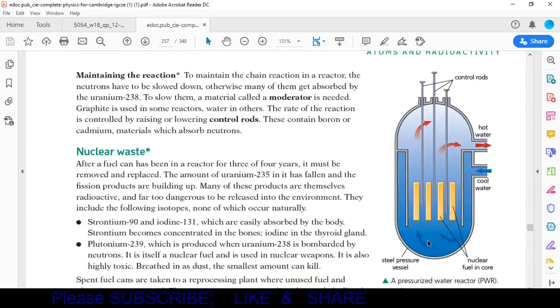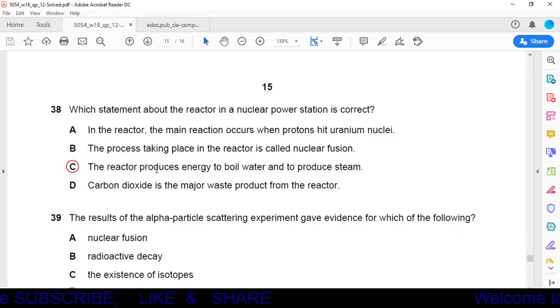In a nuclear reactor, energy is used to boil water to make steam, and that steam runs the turbine. So the reactor produces energy to boil water and to produce steam, and that steam is used to run the turbine. So option C is the correct one.